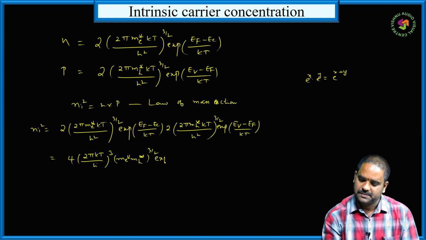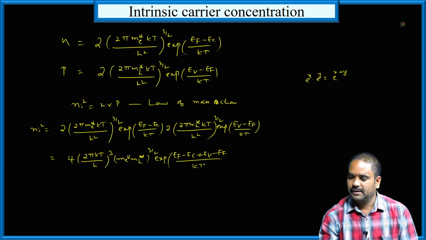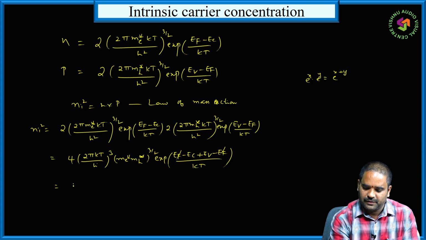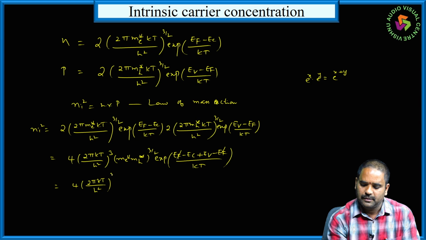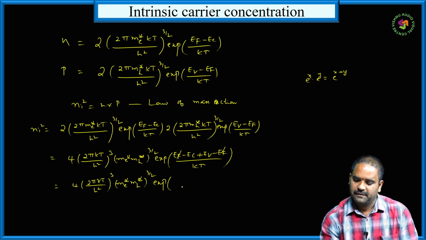Then it can be written as exponential of (EF minus EC plus EV minus EF) by kT. Here EF gets cancelled. So this can be written as 4 into (2 pi kT by h square) to the power of 3, (me star mh star) to the power of 3 by 2 exponential of (minus EC plus EV) by kT.